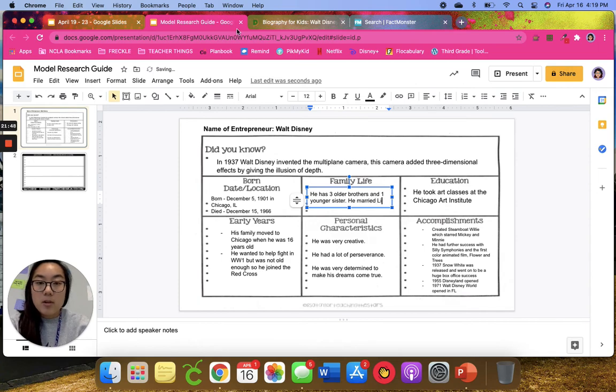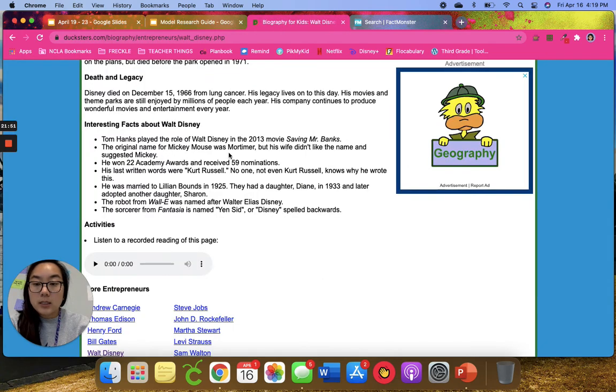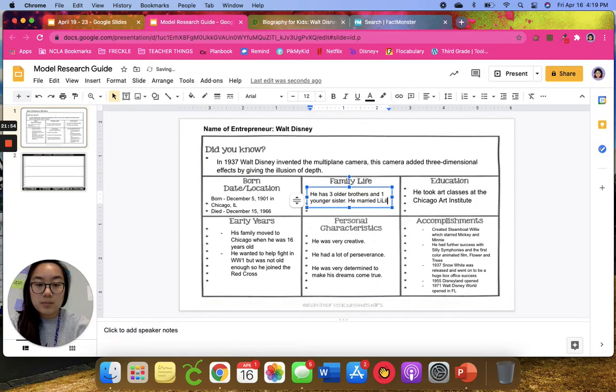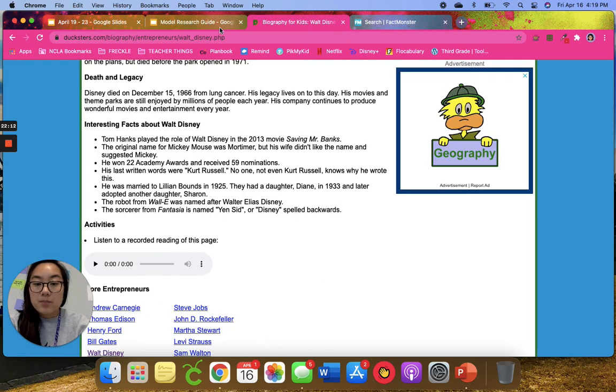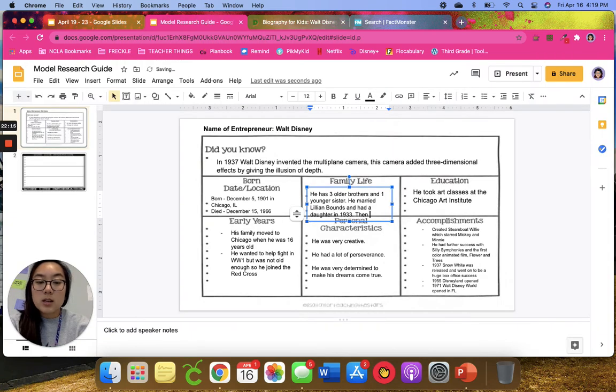Married. He married Lillian Bounds. And had a daughter in 1933. Then it doesn't tell us the year that he adopted his other daughter, so then later they adopted another daughter.